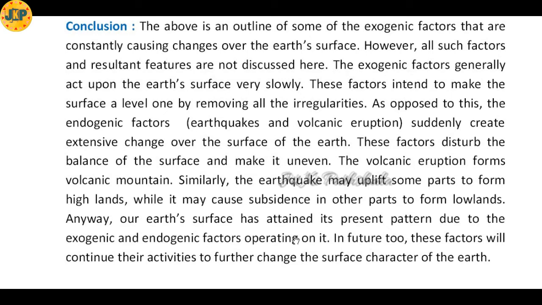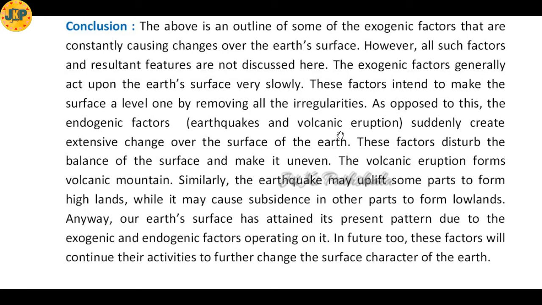These factors intend to make the surface a level one by removing all the irregularities, and they have so much power that within a few seconds they can make the whole surface plain. Irregularities means, as we know, that all places are not of the same structure. Some are hills, some are plains, but these factors have so much power that they can remove all the irregularities.